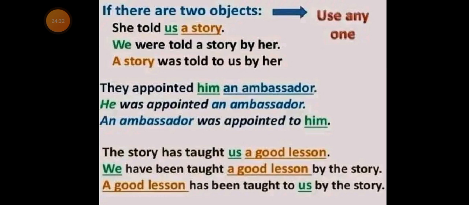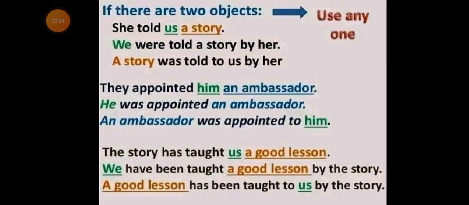Now remember that the verbs are in the past participle, and the object becomes the subject in the passive voice, whereas the subject becomes the object in the passive voice, whereas the object becomes the subject in the active voice.